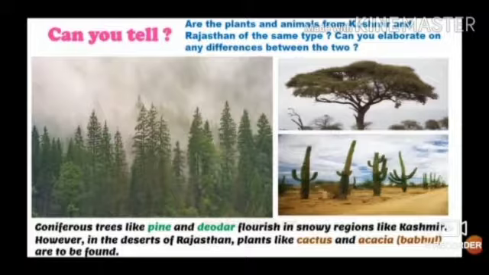In the snowy region, there are coniferous trees like pine and deodar. In Rajasthan, there are plants like cactus and acacia. The camel, being a desert animal, cannot inhabit the colder region of Kashmir.